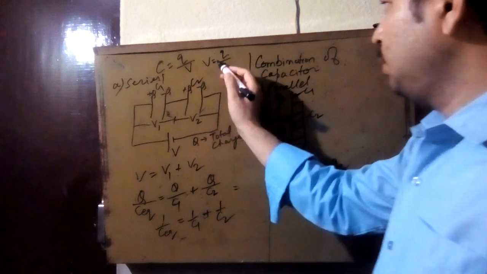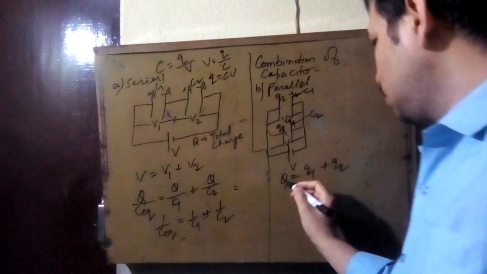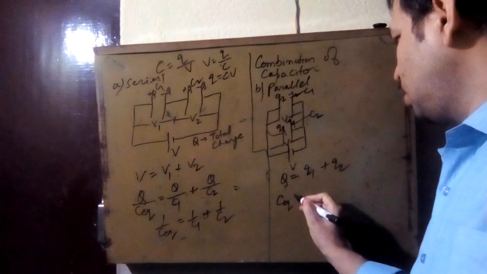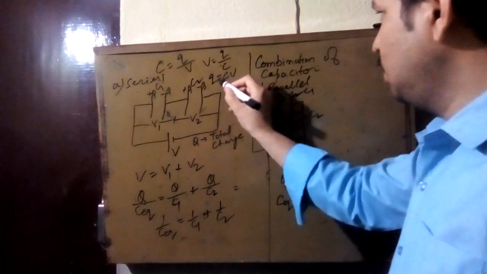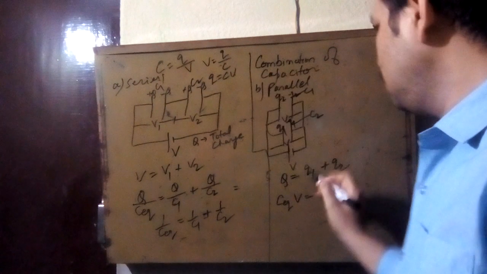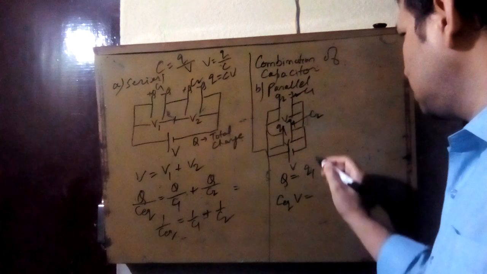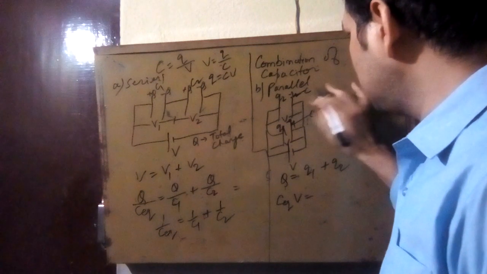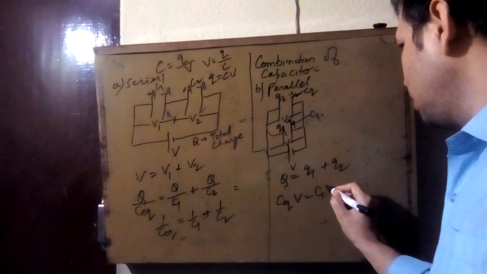Now formula, you can see from this, Q is equal to C into V. So total charge is total capacitance into total voltage. Total voltage is V. Suppose this is the first one, C1, and this is C2. Q1 is C1 into what is the voltage?